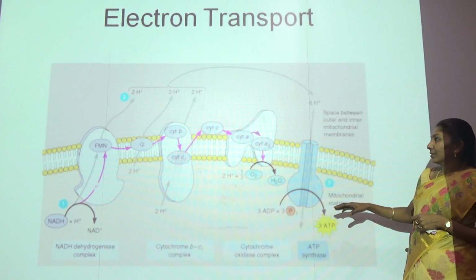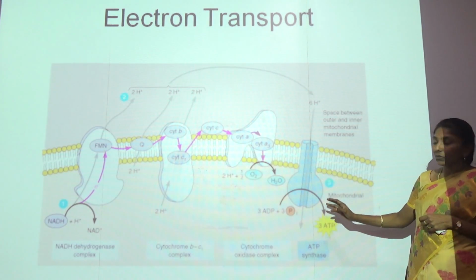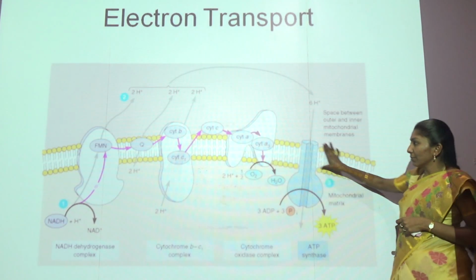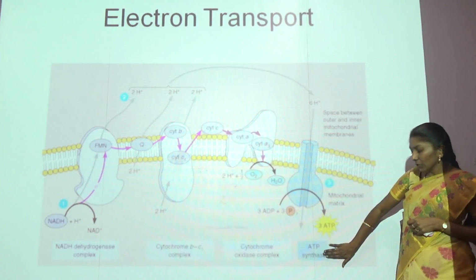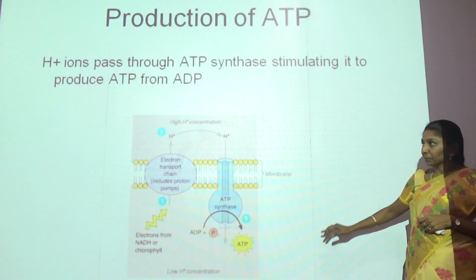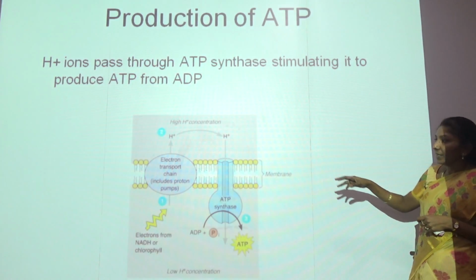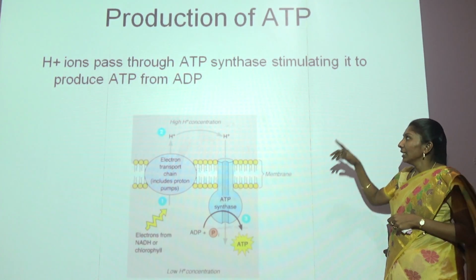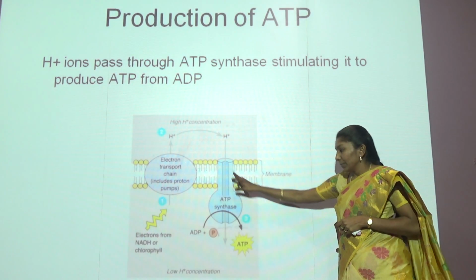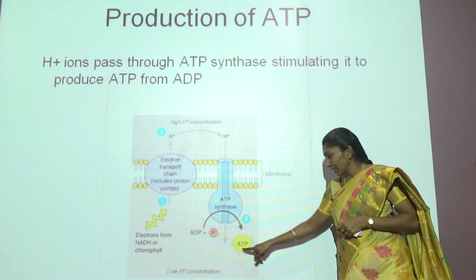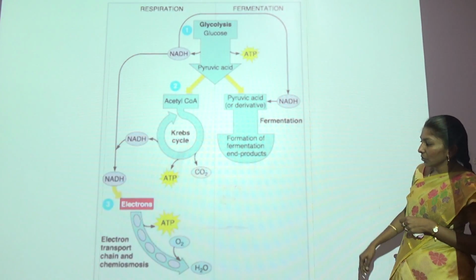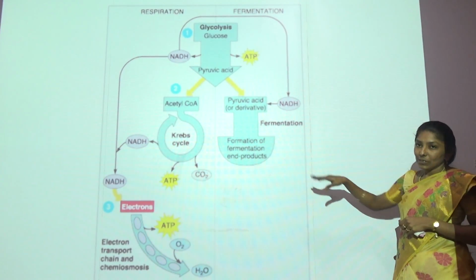Moving on to the next, a brief picture of the electron transport chain. You can see the series of electron carriers which are embedded in the plasma membrane, and then the final molecule of ATP which is being formed with the help of the enzyme ATP synthase. Now, for the production of ATP, here H plus ions pass through the ATP synthase, stimulating it to produce ATP from ADP. This is the ATP synthase complex where a molecule of ATP is being produced. This is the overall reaction showing the respiration process.